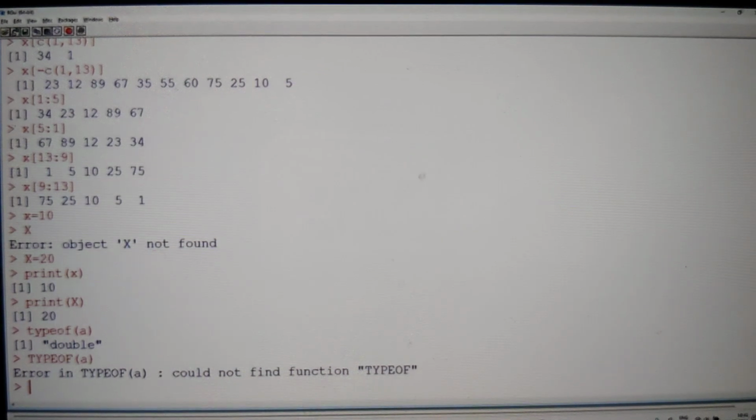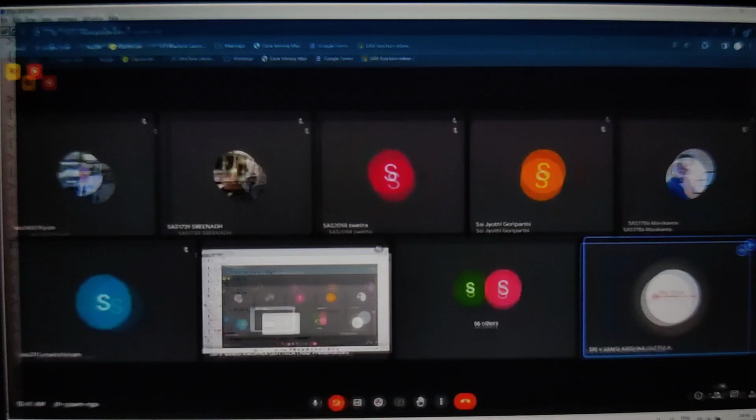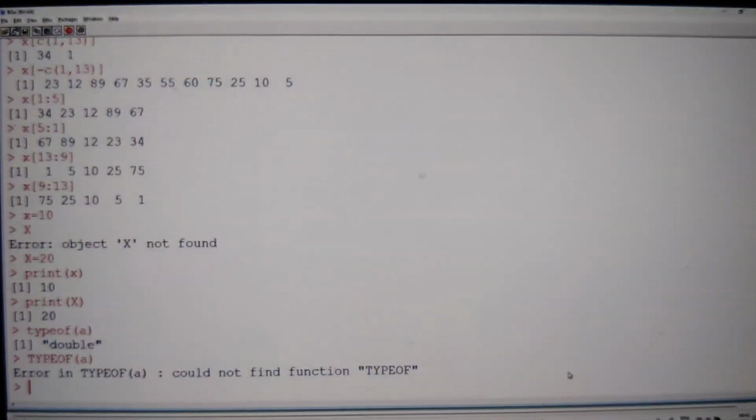Okay. And whenever we are working with variables, capital case and lowercase are both going to be different, but both of them are allowed. I'm not saying that every function is going to be in lowercase only. Sometimes some functions are given in capital case. But if you define a capital case, use capital case only. If you define a lowercase, use lowercase only. But it is not that you have to always write only lowercase. It is case sensitive, meaning if it is capital case, write capital case only. If it is lowercase, lowercase only. That is the difference.